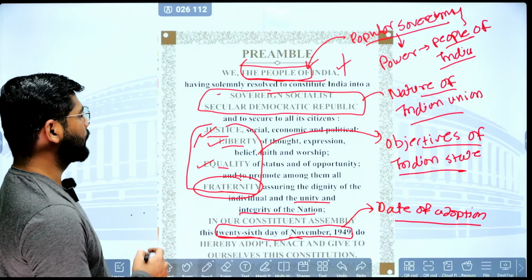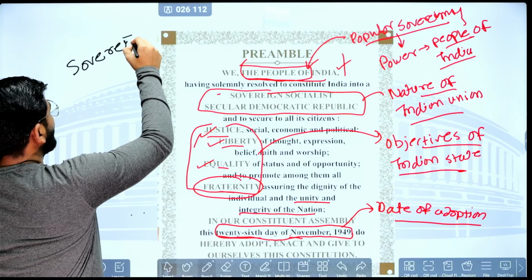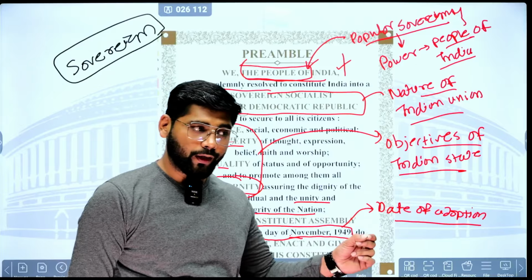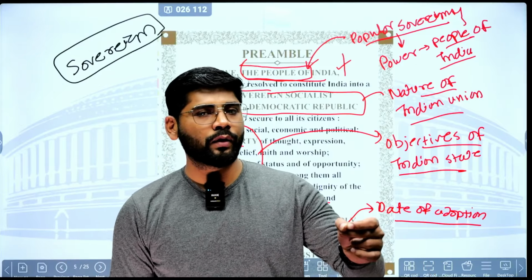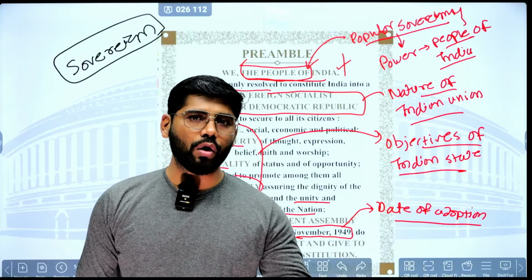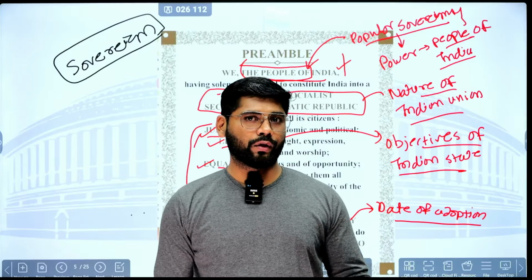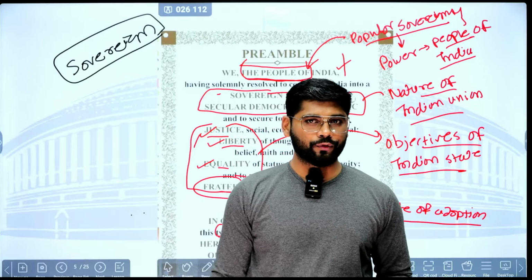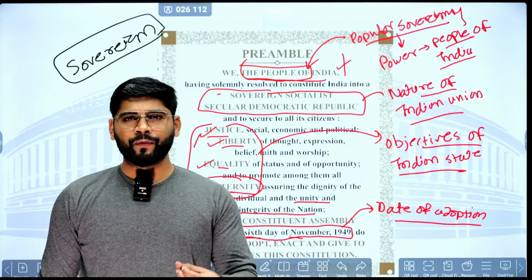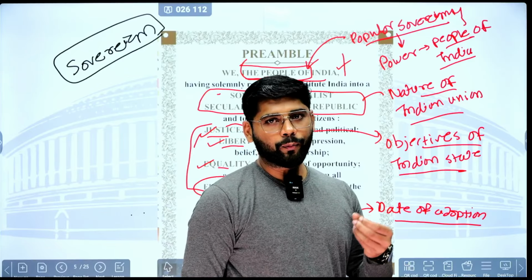So when it comes to this one, sovereign. What is the meaning of sovereign? The word means that the Indian state is internally as well as externally sovereign. Meaning, it is free to conduct all its affairs without intervention of any external factor or external state. So whenever it comes to our internal matter and another country talks about it, we say it is our internal matter, and we have all the internal sovereignty to decide on the particular matter.